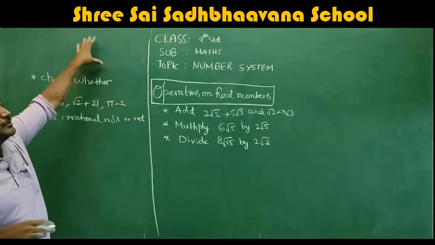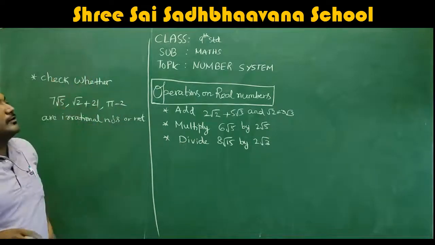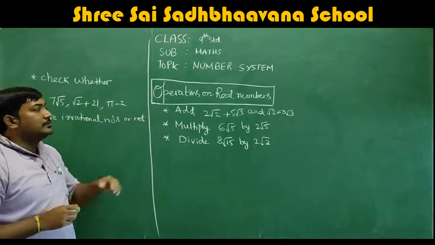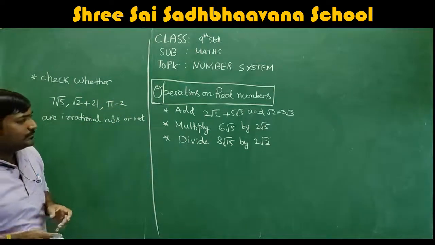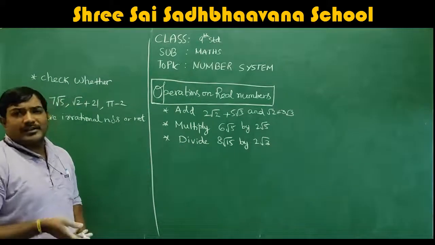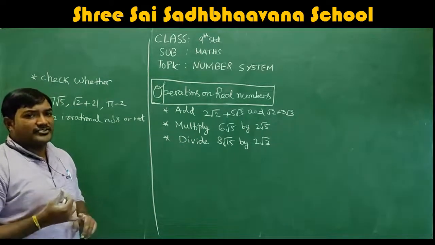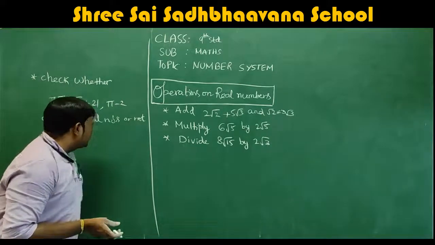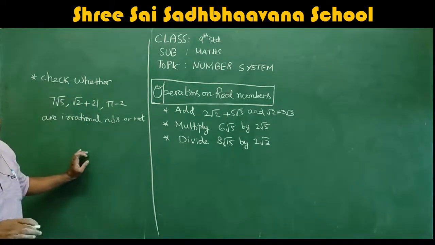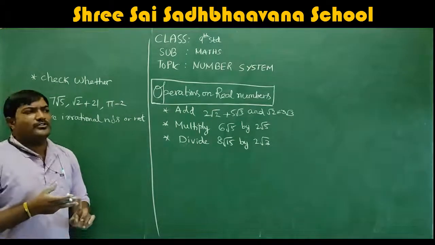Okay, today we are going to discuss a concept from the number system. The concept is operations on real numbers. As we know what real numbers are, in them you have rational numbers, you have irrational numbers, and everything. We already studied that, correct? So, what is the difference between a rational number and an irrational number?